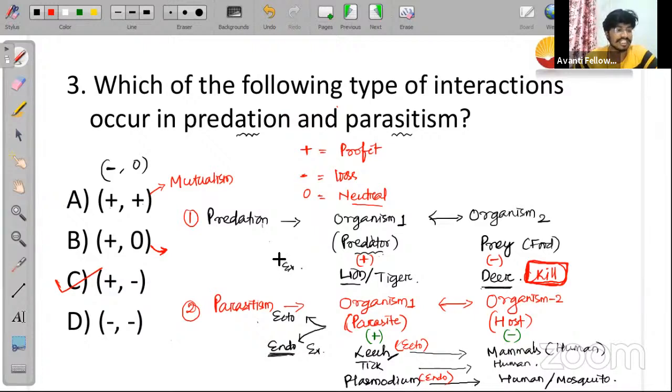JNV Mysore students, answer this question. In this interaction, one is getting profit, another one is neither getting profit nor getting loss. What kind of interaction is this? If you know, let me know in the chat box.